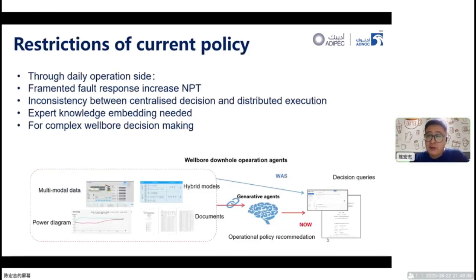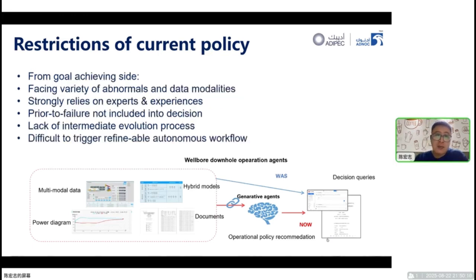This drives quite a set of restrictions. On the daily operation side, we get fragmented responses and inconsistency between centralized decision and distributed execution, as a variety of teams execute various tasks. So the inconsistency is quite obvious. Now, decision making for complex wellbore operation strongly relies on experts' experience, and they now like to do this manually. Apparently, efficiency is low here.